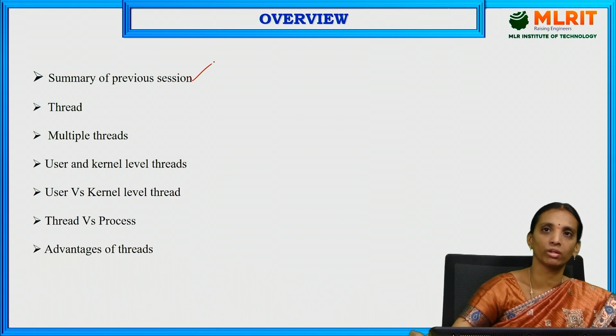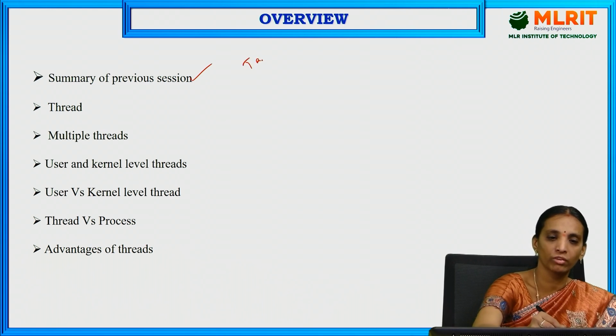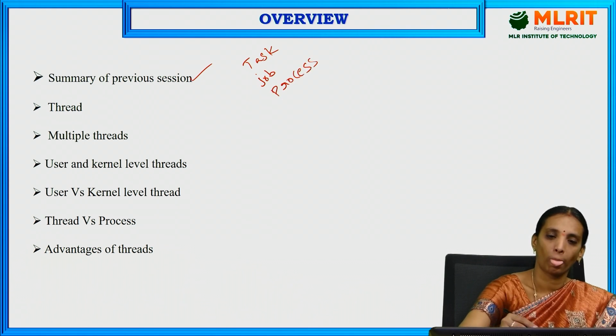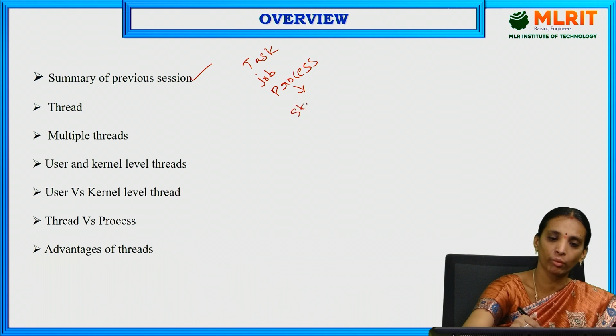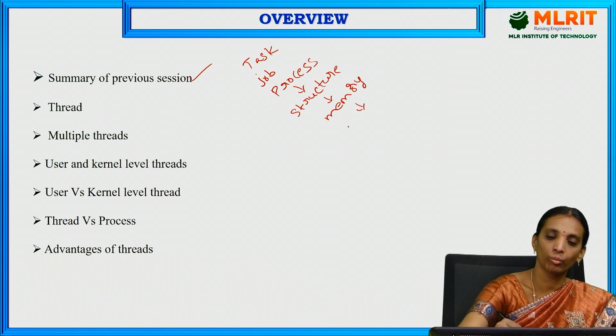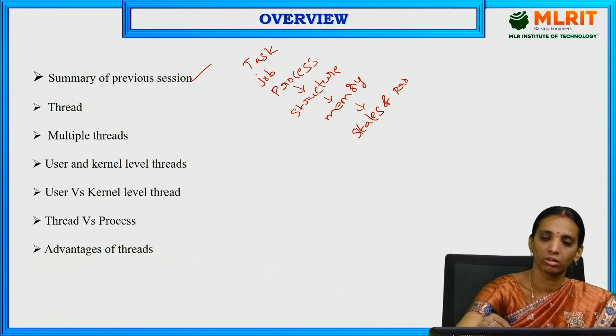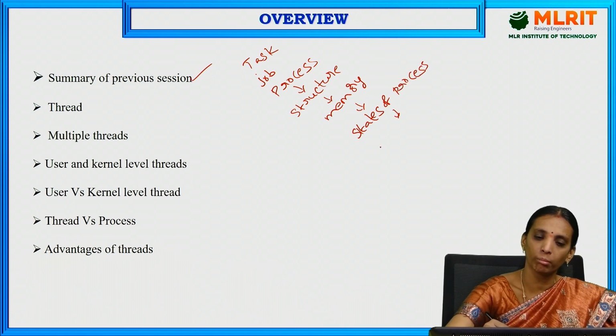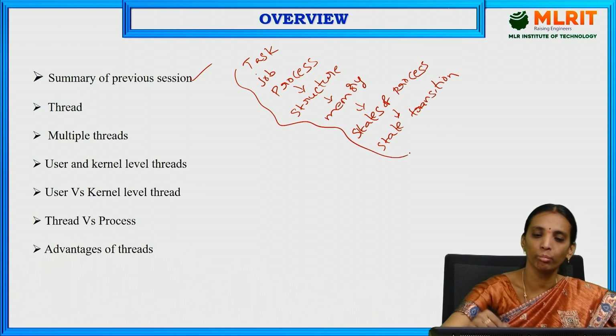So, summary of the previous session. In the previous session, we discussed what is meant by a task, what is meant by a job, what is meant by a process, what is the structure of a process, what is the memory organization of a process, what are the different states of the process, and what is meant by state transition. So these were all discussed in the previous video session.